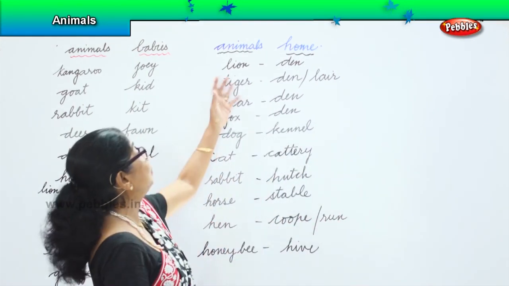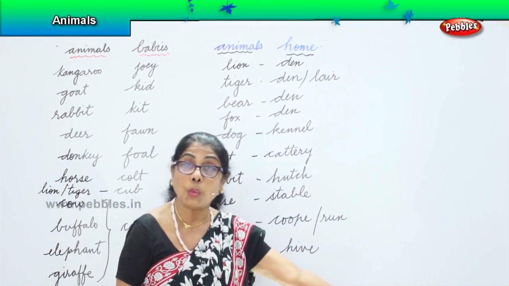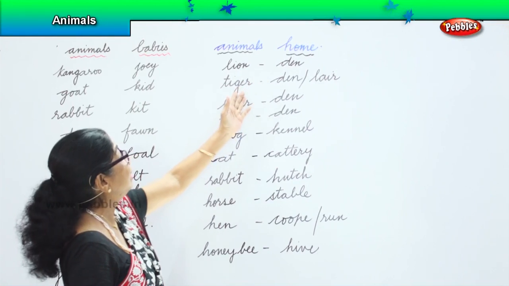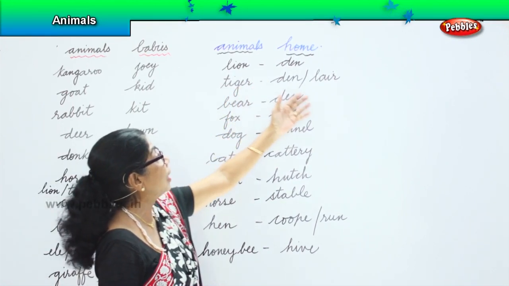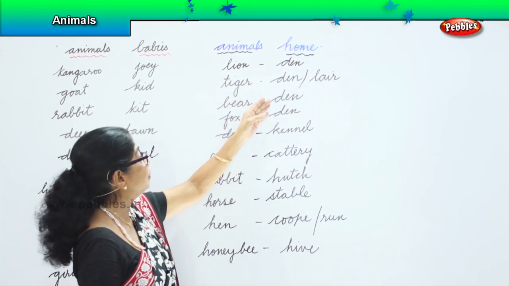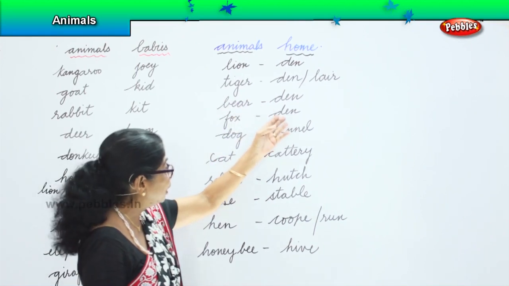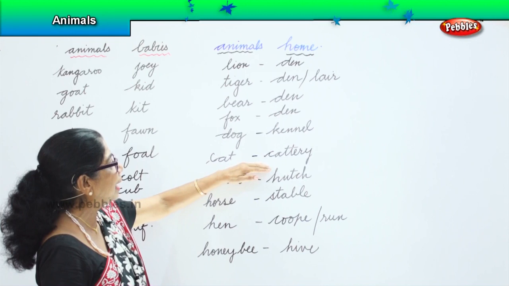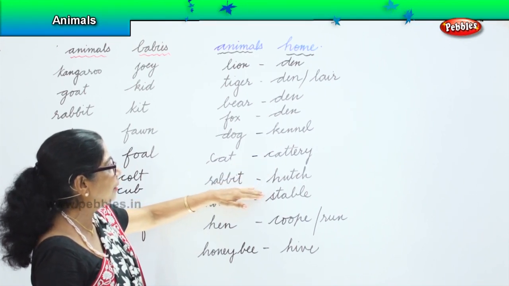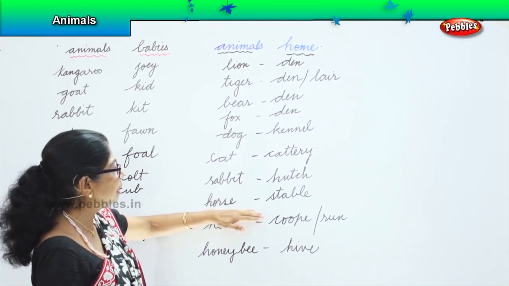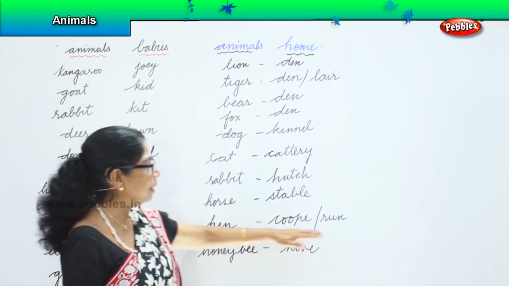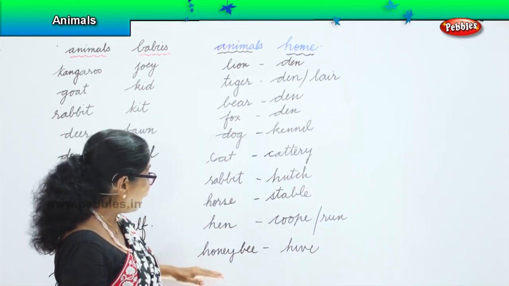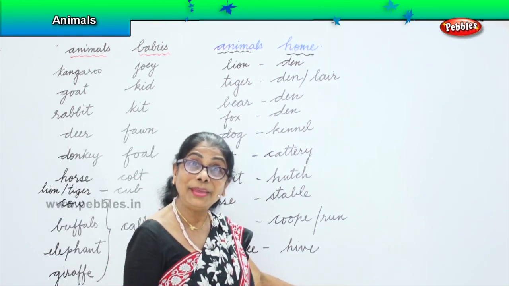Now all these animals have their own home, and I have some of these here. Lion lives in a den. Tiger lives in a den or a lair. Bear also lives in a den. Foxes also live in dens. Dogs live in kennels. Cats live in a cattery. Rabbits live in a hutch. Horse lives in a stable. Hen in a coop or a run. And honeybee lives in the beehive.